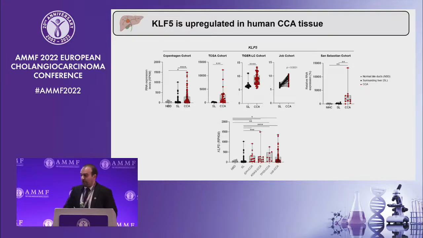Importantly, when we stratified the patients from the Copenhagen cohort according to the most common genetic mutations found in these patients, such as the IDH1 mutations, KRAS, and TP53 mutations, we observed that KLF5 is equally upregulated in all of these patients, when compared with surrounding liver and with patients with undetermined mutations, which led us to conclude that the upregulation of KLF5 may be a general event during cholangiocarcinogenesis.